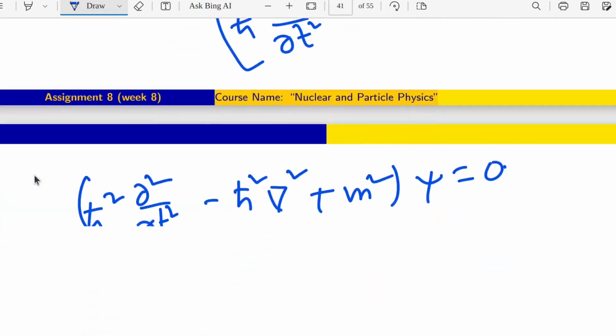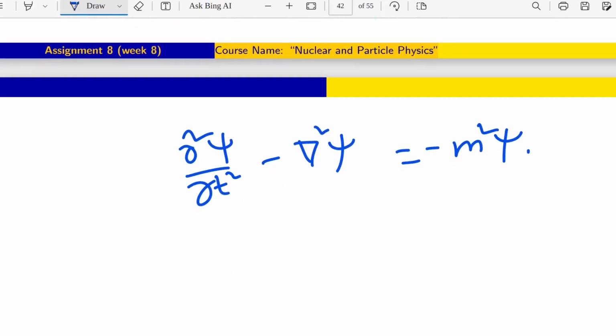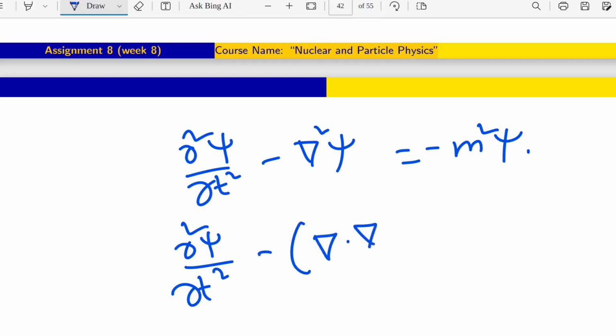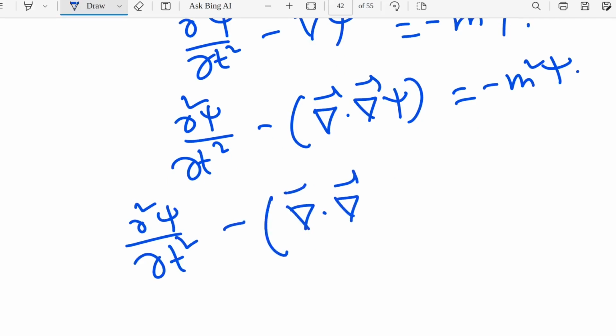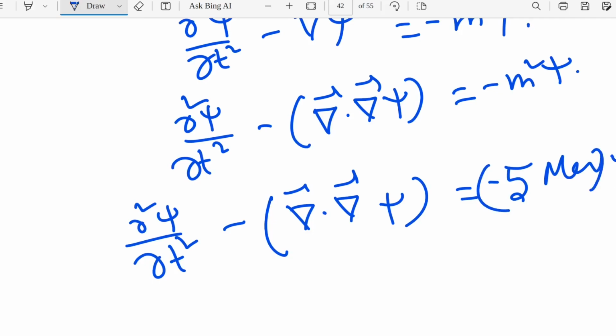Here also if I write correctly, then it will be like ∂²psi/∂t² minus this equals this, and by taking the same value whatever is given in the question, we can have the term 2 as minus this.